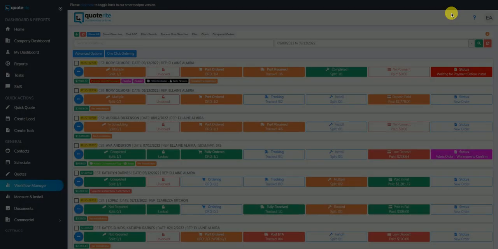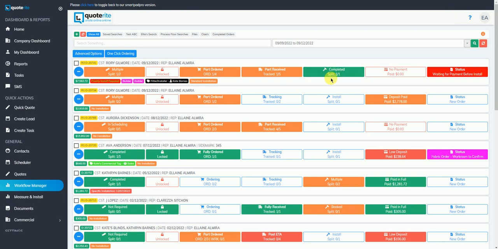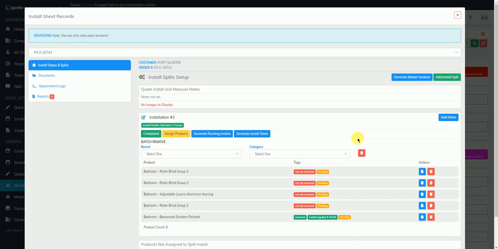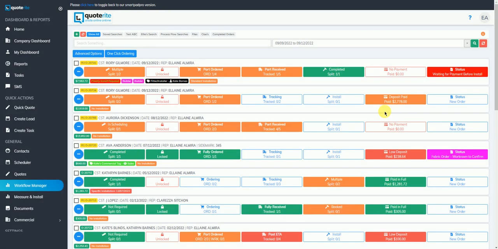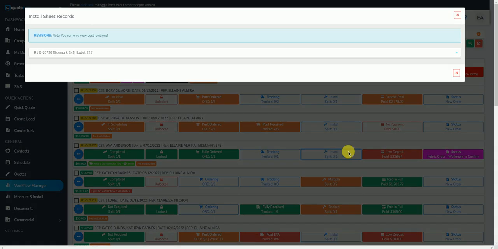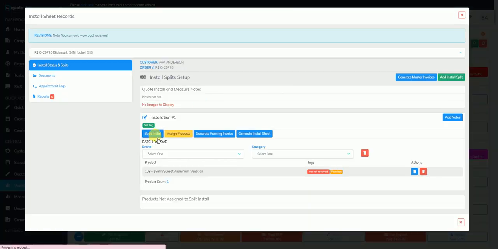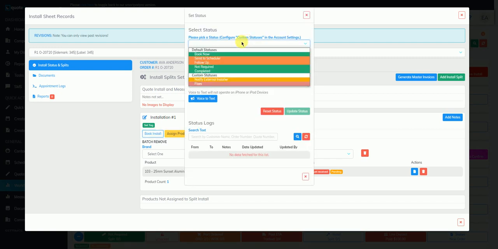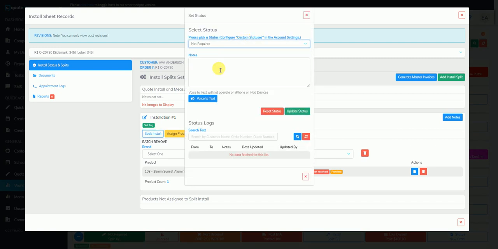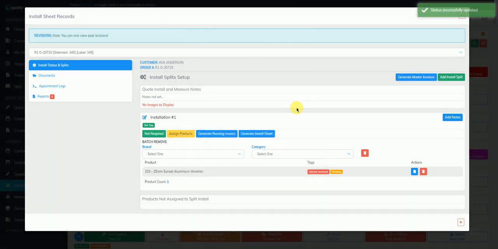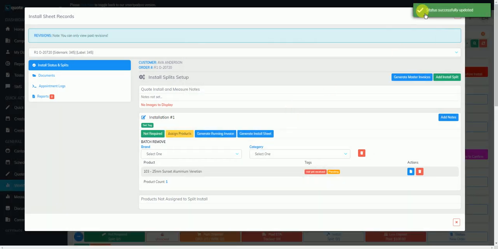If the install is no longer required for a particular job, you may change the status of the install by clicking on the Install tab. Hit Book Install, and from the drop-down list, select Not Required. Then Update Status. You will see that the status is successfully updated and the tag is now showing as Not Required.